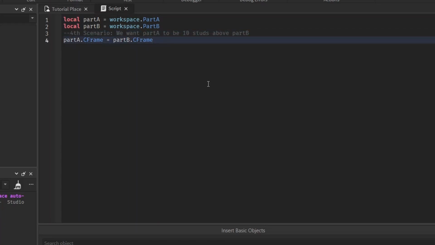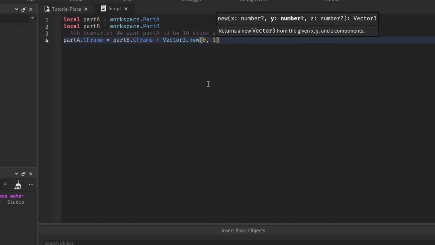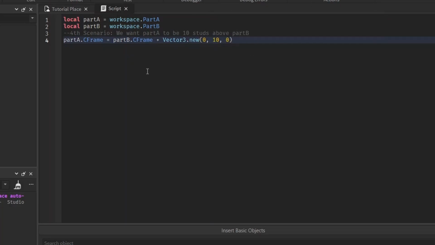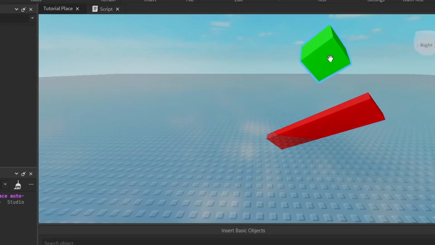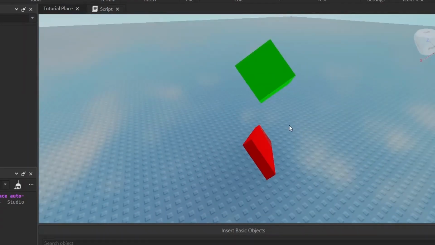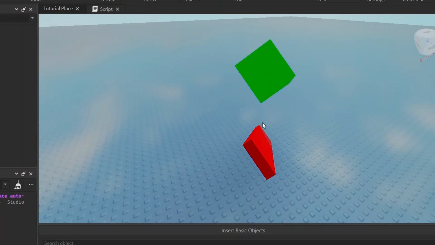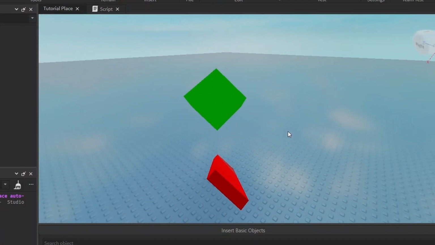And since we want to add a position to it, we can just add Vector3.new(0, 10, 0), because 10 is in the Y value. So it'll move it 10 studs above part B and it'll copy the same rotation too. You see, it is exactly 10 studs above it, and it has the same rotation. If we were to do this with position, it wouldn't copy the rotation, but CFrame is both rotation and position.